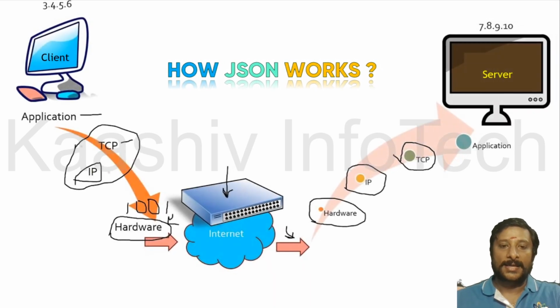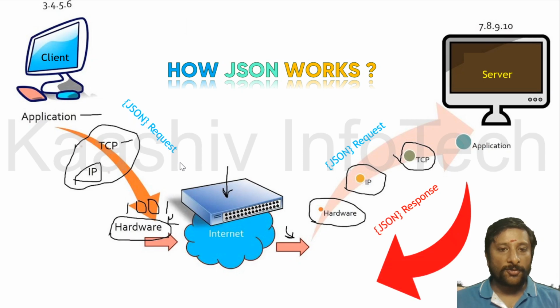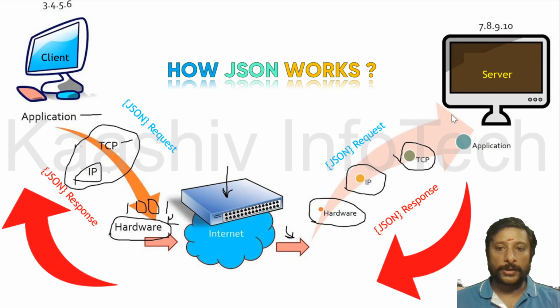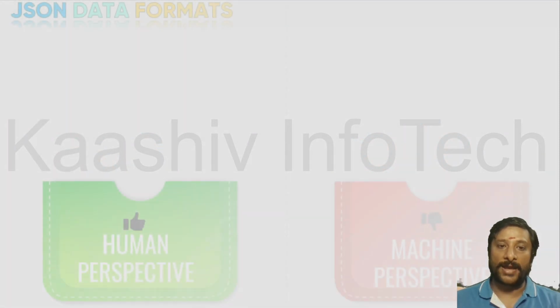Let's see how this JSON works. As I told you, the client sends a request. The request will go in the format of JSON, and you will get a JSON response coming back. So this is how JSON works. The entire communication of data will be in the format of JSON.